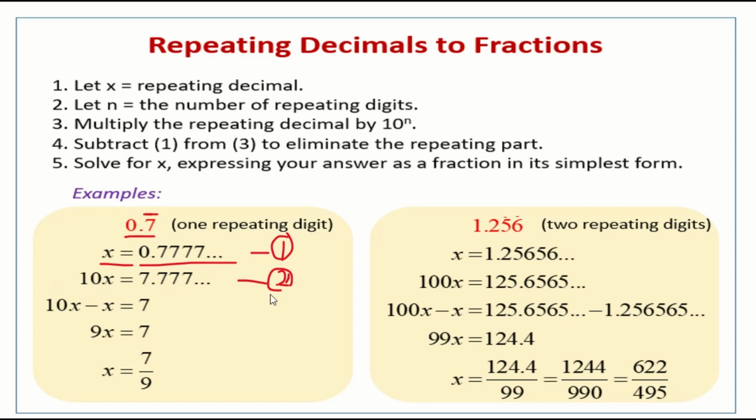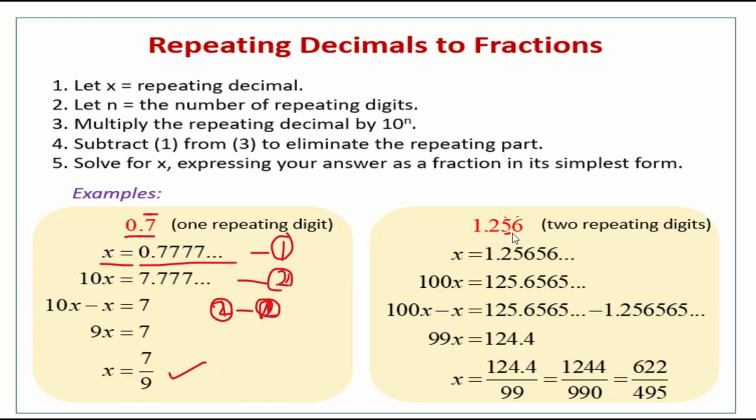This is equation 2. Now I subtract the two equations. 10x minus x is equal to 7. So 9x is equal to 7, and x is equal to 7 by 9. This is how you convert a repeating or recurring decimal to a fraction.